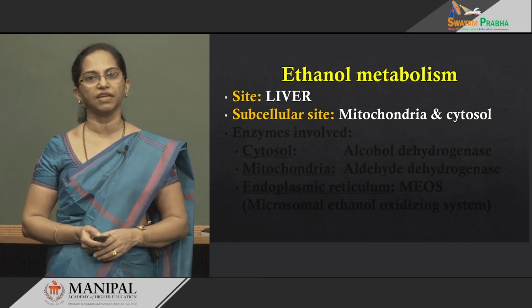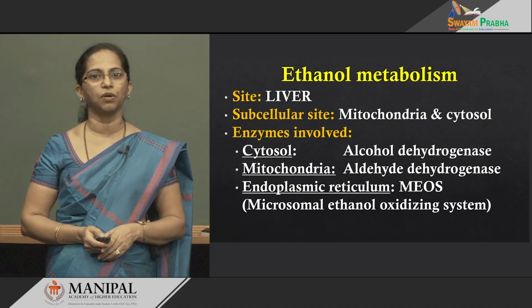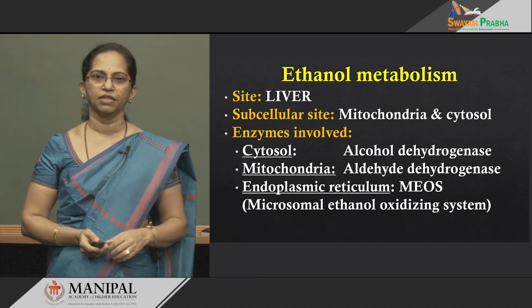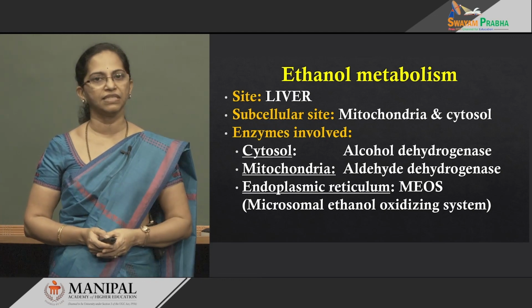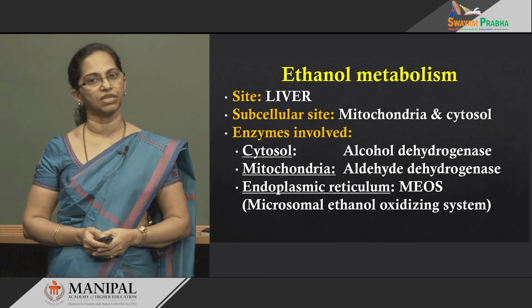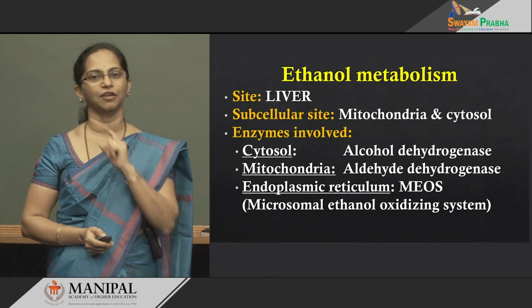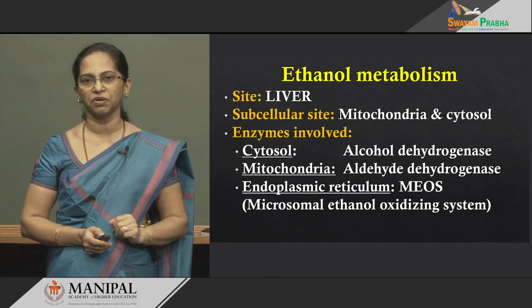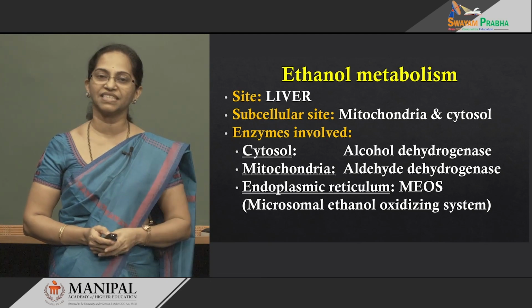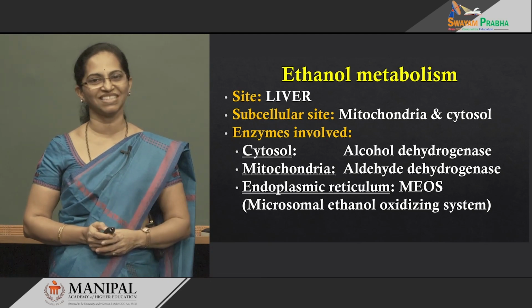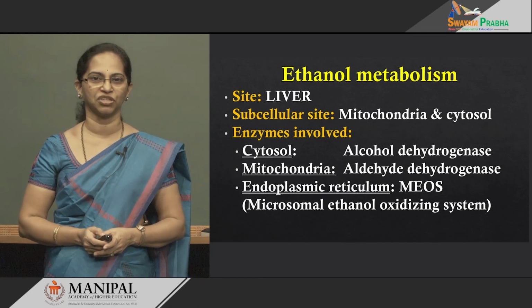So, what are the chief enzymes involved in metabolism of alcohol? Let us put down the enzymes involved. First and foremost, alcohol is acted upon by the enzyme called alcohol dehydrogenase. Where is it located? Inside the hepatocyte, in the cytoplasm. What does it produce? It will produce acetaldehyde. Next, acetaldehyde is converted to acetic acid with the help of the mitochondrial enzyme aldehyde dehydrogenase.